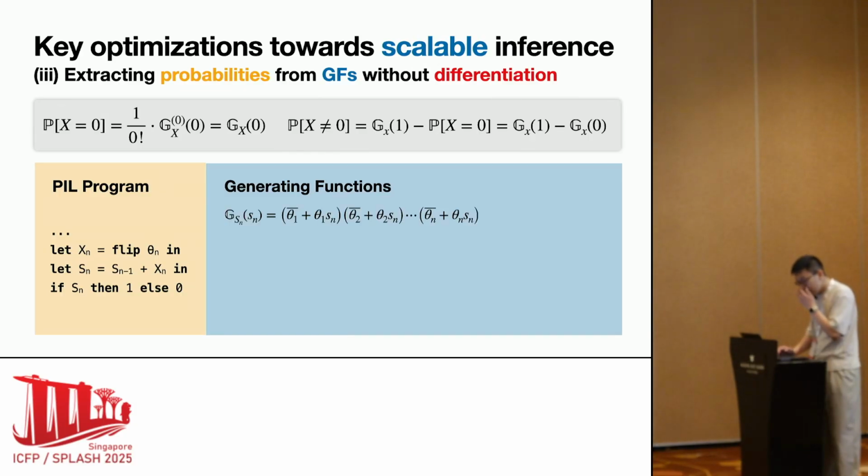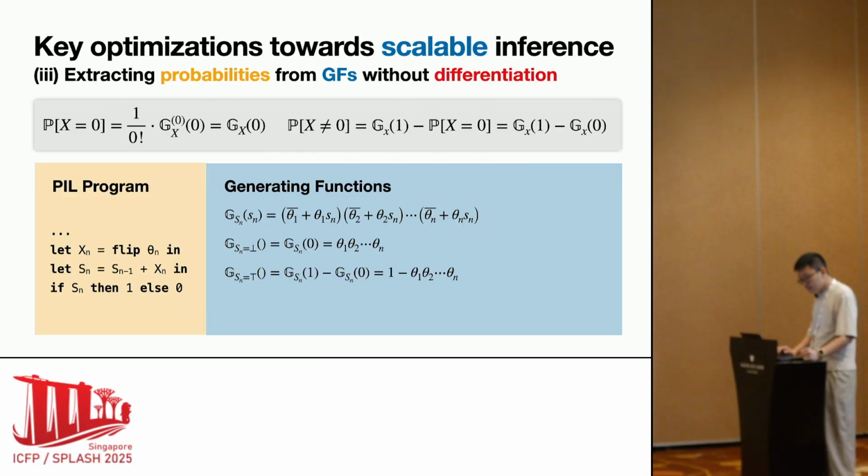There, the generating function GSN is the symbolic representation of the program execution before the if statement. Jianlin transforms it into two GF expressions with constraints, GSN to the case where Sn is true and false respectively.